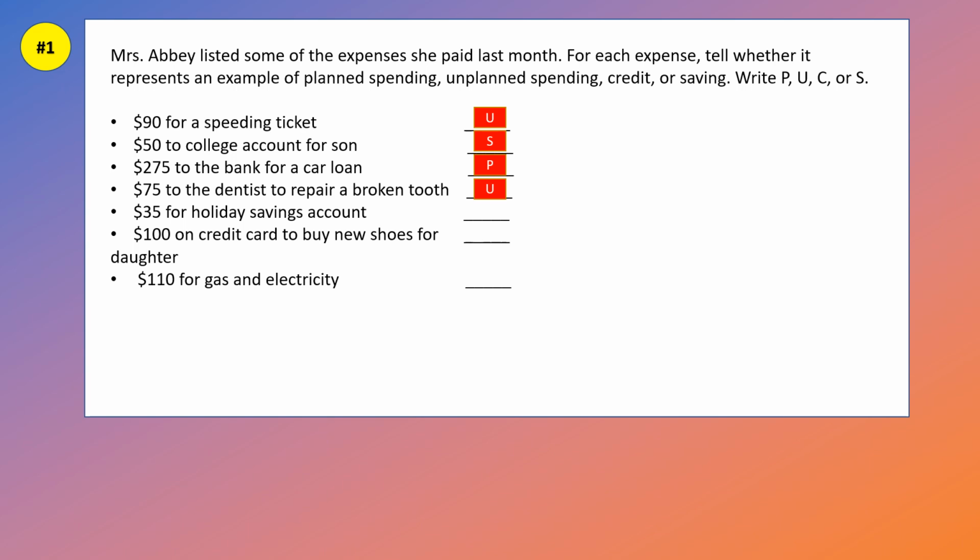$35 for holiday savings account. It said savings in the example, so it's actually saving, right? It tells you there. $100 on credit card to buy new shoes for daughter. So it tells you the answer there. Credit, C for credit. And $110 for gas and electricity. Well, you have to pay that every month. You plan to pay that every month, or you're going to plan to be in the dark. So that's P for planned spending. Now, hopefully you completed this before watching the video. And right now, all you're doing is pausing the video to check to see if your answers match mine.